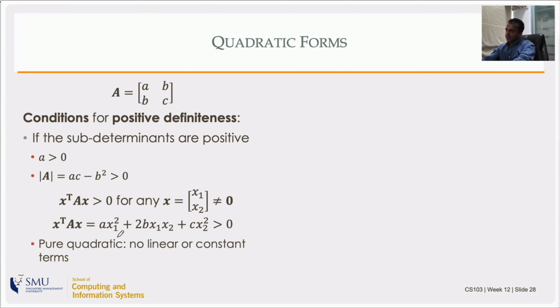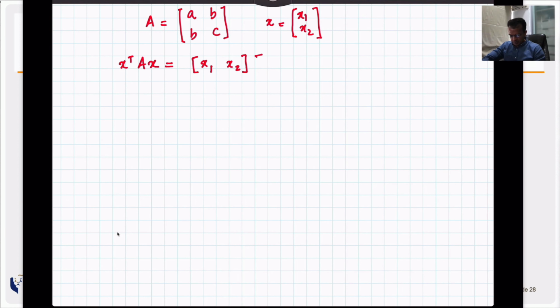And if I do the expansion, what will I get? A is equal to [A, B; B, C]. I'm taking x = (x1, x2), x transpose Ax. Write it out more explicitly: (x1, x2) is a row, then the matrix [A, B; B, C], and x1 and x2 as a column. If I do the multiplication here, I multiply out what I will get.